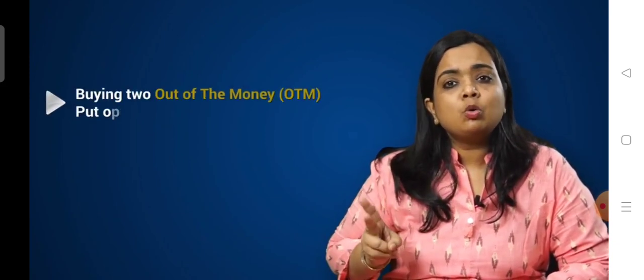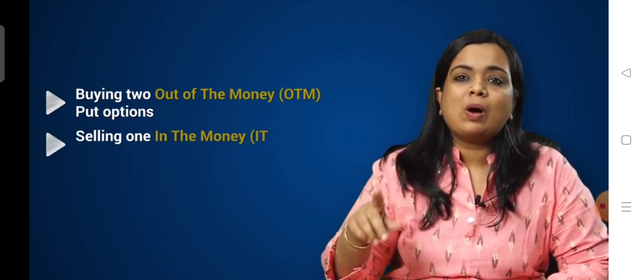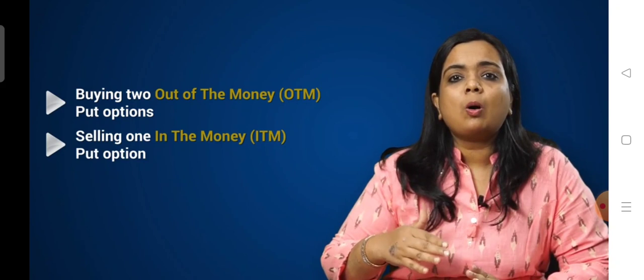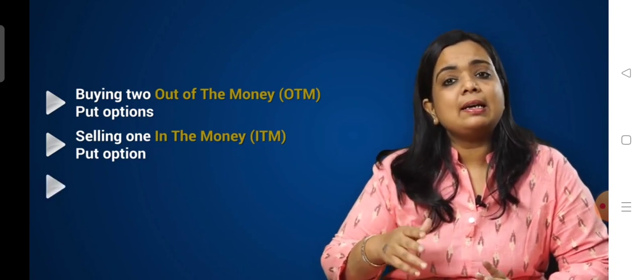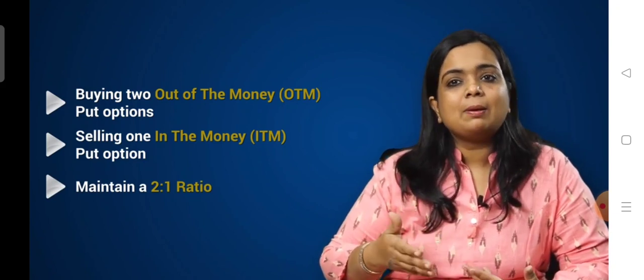This strategy, a put backspread strategy, is also a three-legged option strategy which involves buying two out of the money put options and selling one in the money put option. Hence, we maintain a 2:1 ratio. We must keep in mind that it should be the same underlying with the same expiry. Let's understand the strategy with the help of an example.